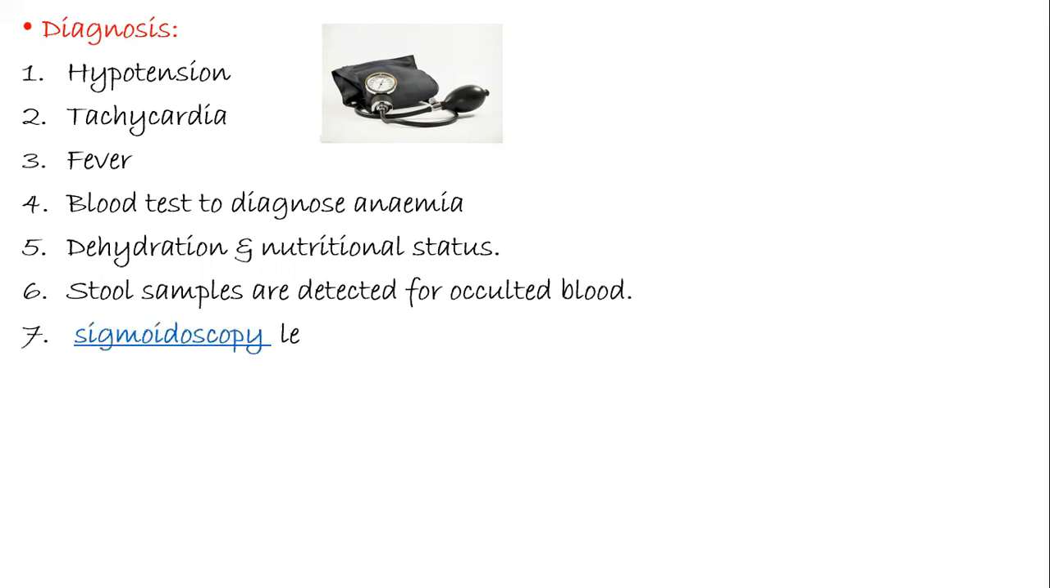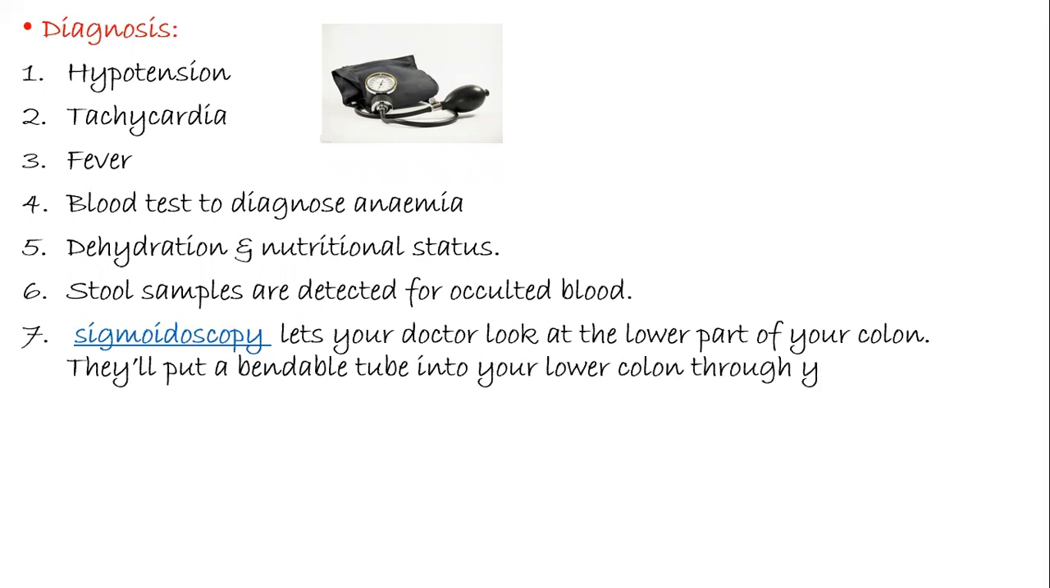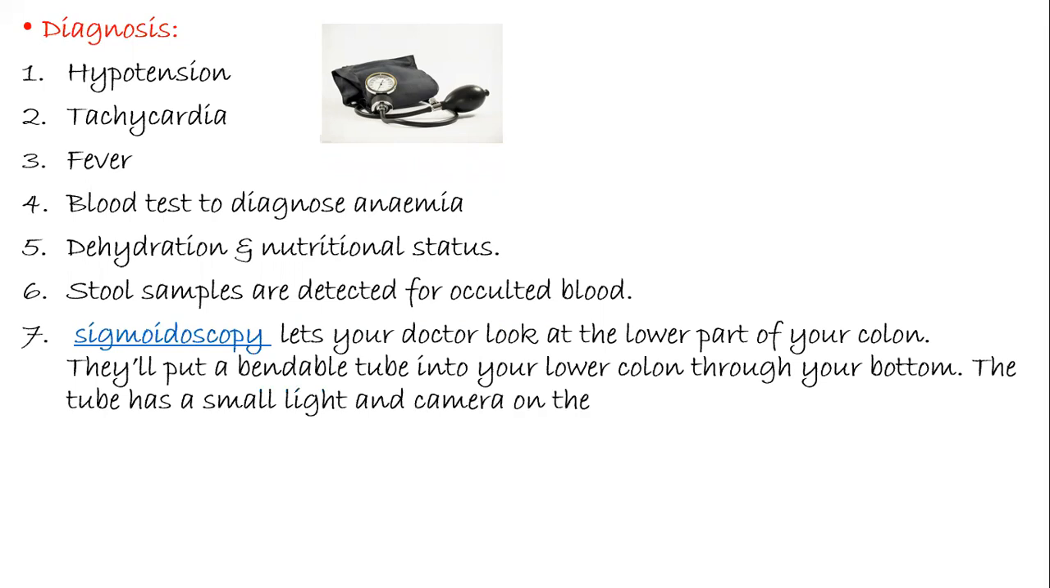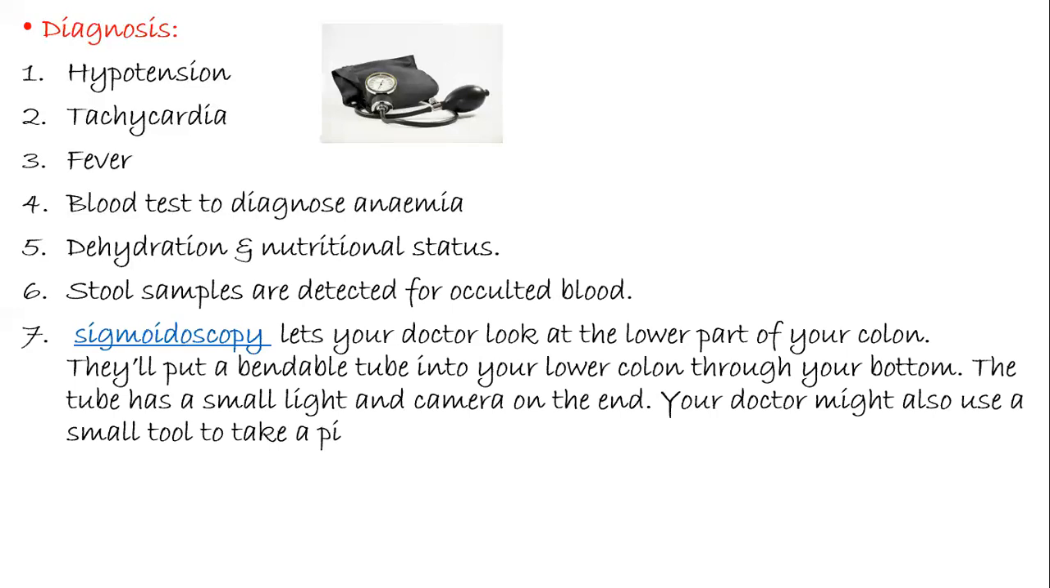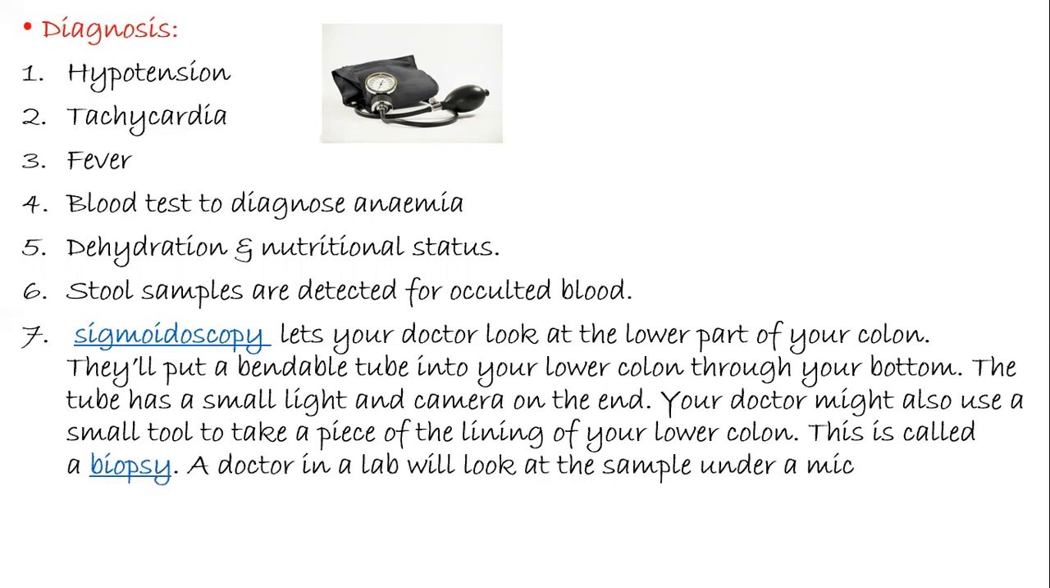One technique of diagnosing ulcerative colitis is sigmoidoscopy. Here the doctor looks at the lower part of the colon. They are going to put a bendable tube into the lower colon through your bottom. The tube has a small light and camera on one end. The doctor might also use a small tool to take out a piece of the lining of the lower colon. This is called a biopsy. The doctor in a lab will look at the sample under a microscope.